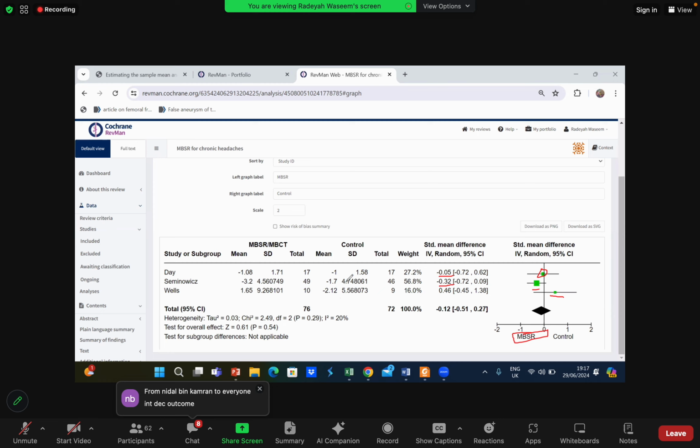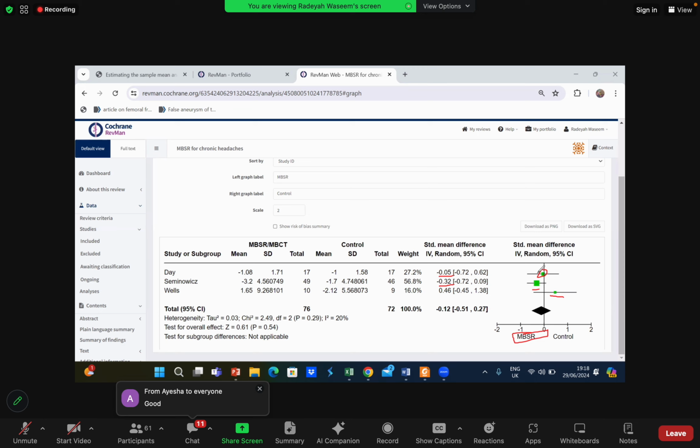Over here, the intervention is MBSR, mindfulness based therapies. And our outcome is headache frequency. So basically, MBSR is decreasing headache frequencies. Is that a good thing or a bad thing, that our intervention group is decreasing the headache frequency? It is a good thing, right?